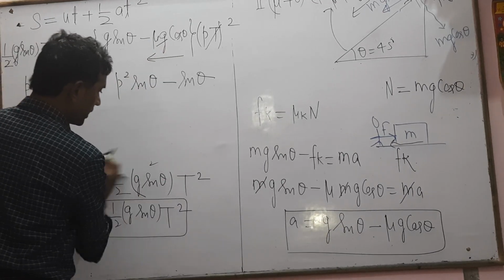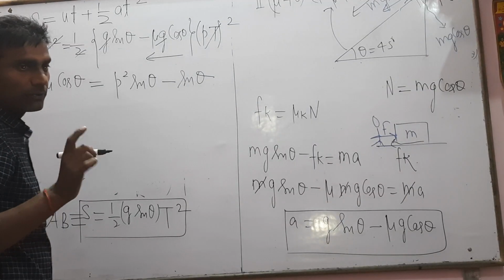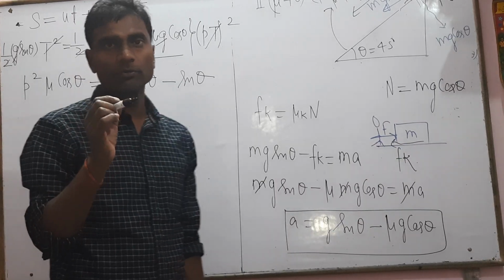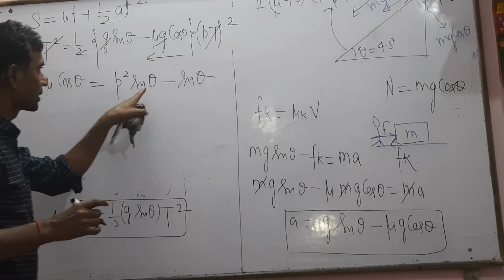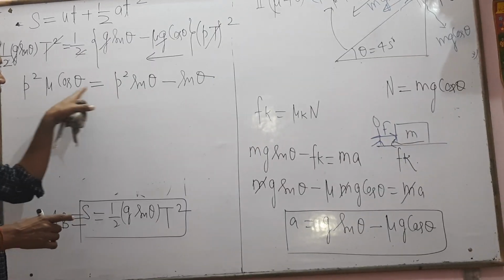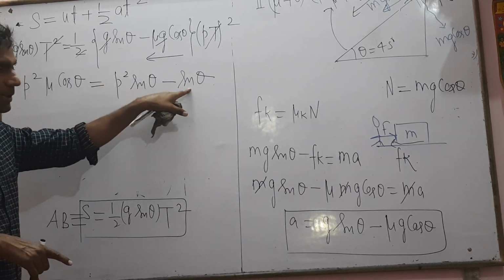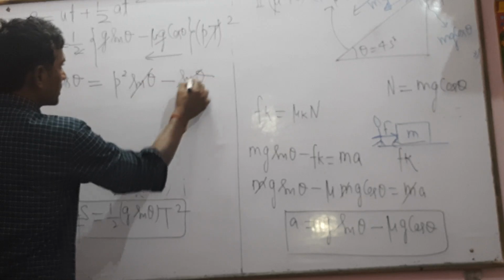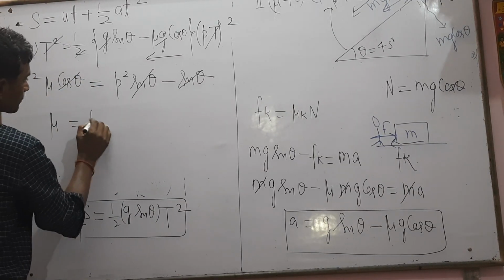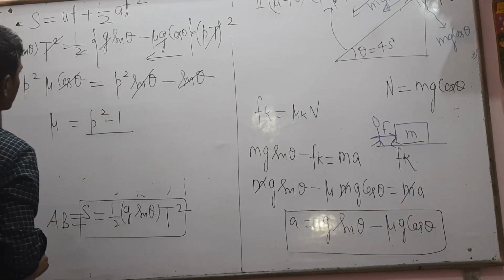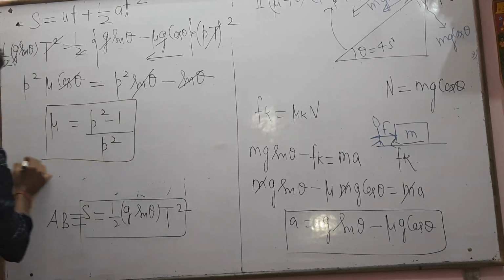Here theta equals 45 degrees. So sin 45 equals 1 upon root 2, and cos 45 equals 1 upon root 2. So sin theta and cos theta are 1 upon root 2, because theta equals 45 degrees. Since the minus is given, these numbers cancel out. This implies that mu equals p square minus 1 divided by p square. So this is the value of mu.